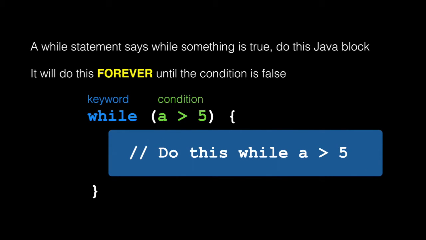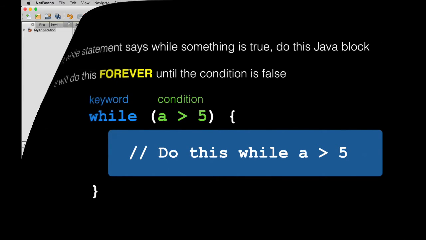Typically, there is code inside the Java block that causes the condition to change from true to false in order to stop the loop. For example, the condition might be, while there's more words to print, run the block. When you run out of words, stop. Let's look at the while loop in code.